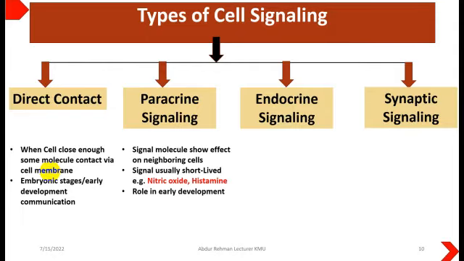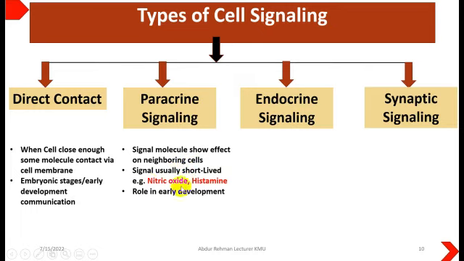Second one is the paracrine signaling, which we also call neighboring signaling, because the cells which are present in close proximity, or in the neighborhood of one another, usually communicate through the release of signals, and those signals are usually short lived, that is for a very short period of time.